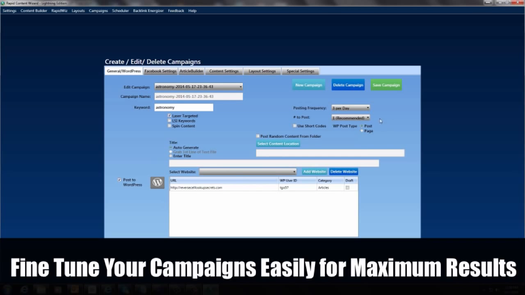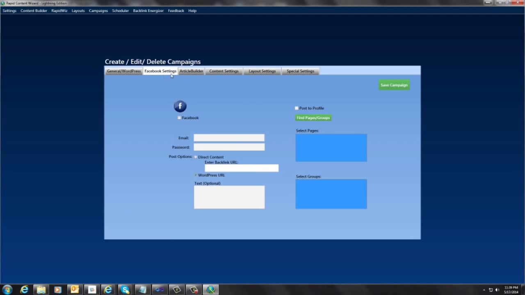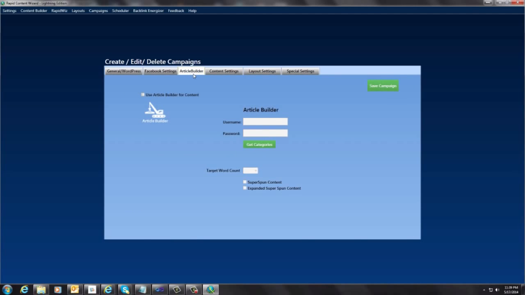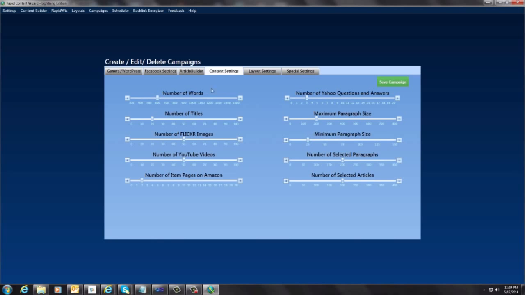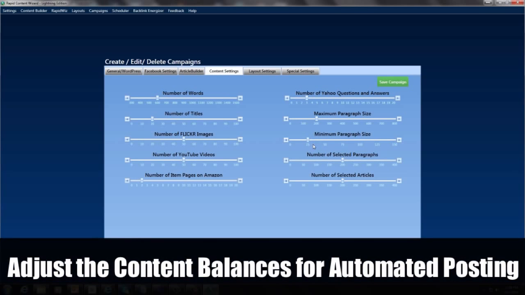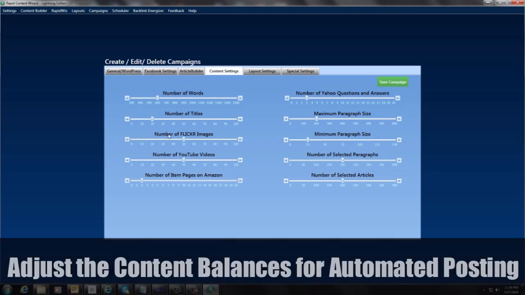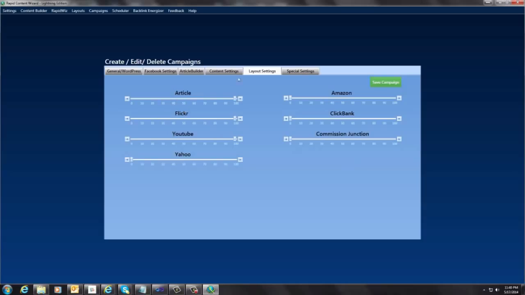It auto generates the title 3 times per day. Everything in here. We've got all these other features in here. We've got the Facebook settings in here. Article Builder. If you have Article Builder, you can use that as another form of content. We have sliders for all your content. These are all optimized at the best settings. But if you want to tweak these, you're certainly welcome to do that. Here we have the layout settings.